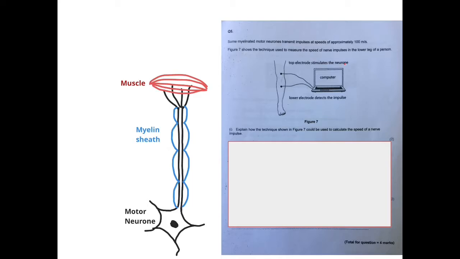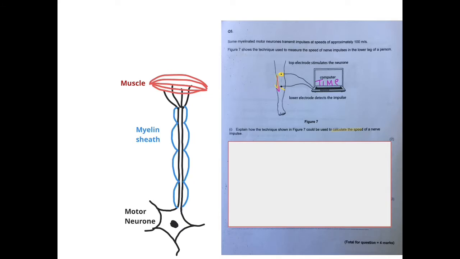Top electrode stimulates a neuron. Lower electrode detects the impulse. So effectively, this one stimulates a neuron, causes an electrical impulse to be sent down, which is then picked up here. And you can assume that the computer can time how long it takes for this neuron impulse to travel from here to here. So what we're being asked to do here is calculate the speed of the nerve impulse. So how quickly does it travel from here to here?